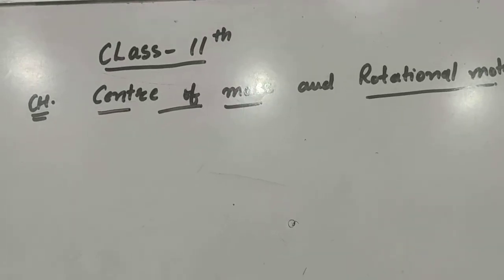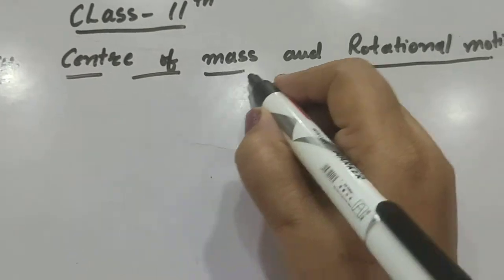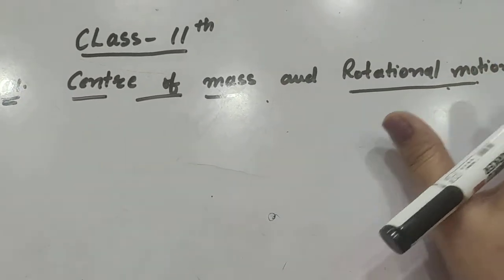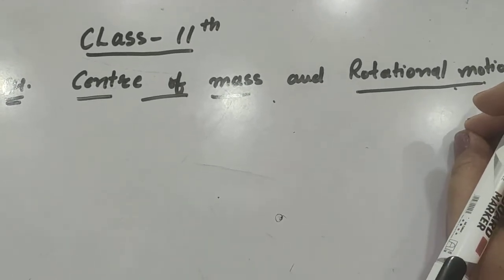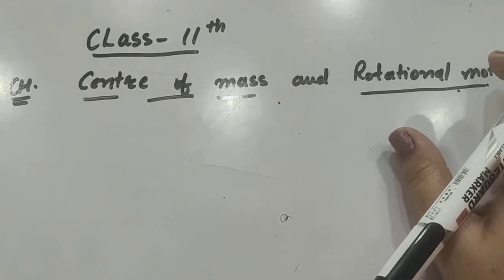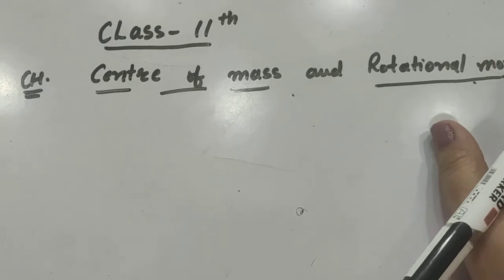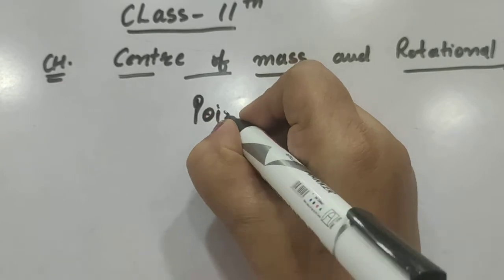Good morning, dear students. Today we are going to start our new chapter, which is Center of Mass and Rotational Motion. Before studying the different concepts of this chapter, let us have an introduction. You know that till now we have discussed uniform motion and projectile motion, and in every case we have considered the body to be very small in size, which is known as a point mass body.